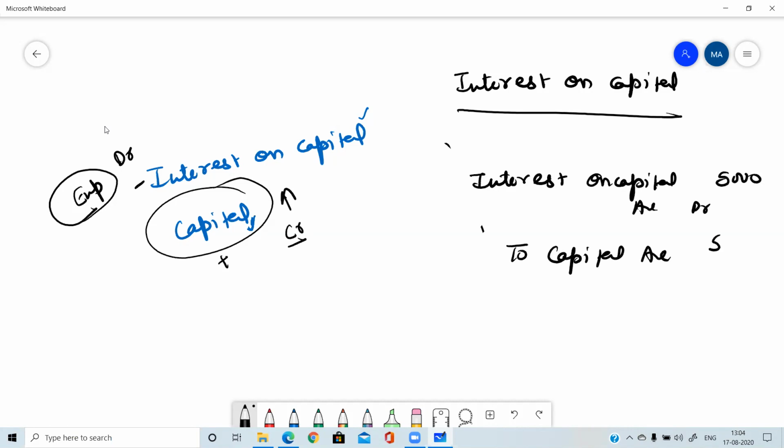And write the amount, whatever amount is given in the question. Write that amount only. Yes, very good, Samir. Interest on capital account debit to capital.